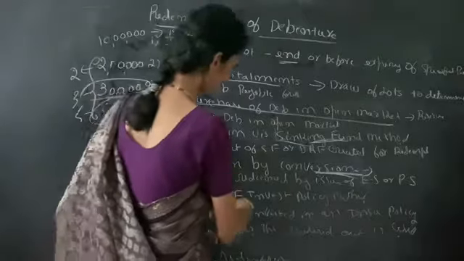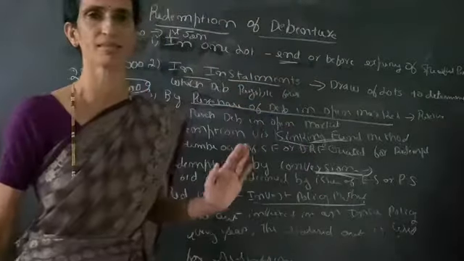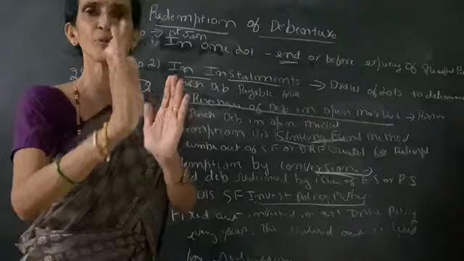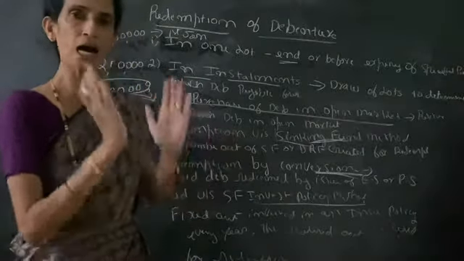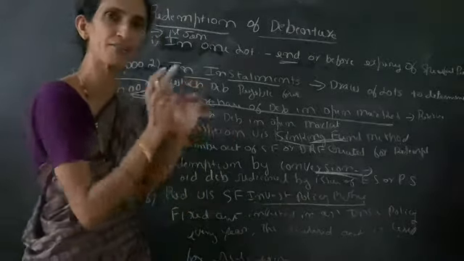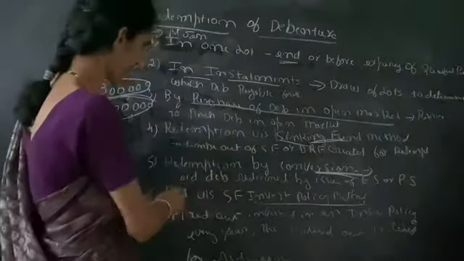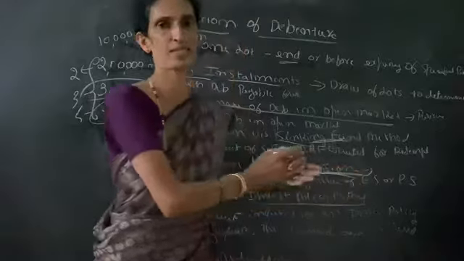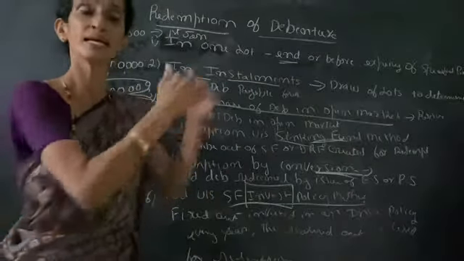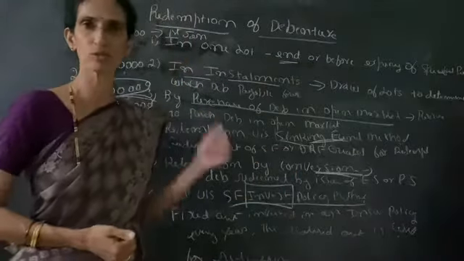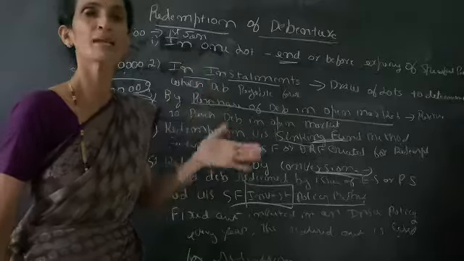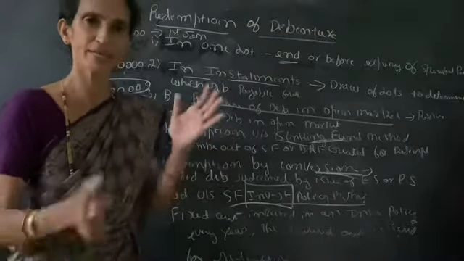The last one is redemption under sinking fund investment policy method. Under this method, we are investing a fixed amount every year in a policy. Just as you take a life insurance policy or a fire insurance policy, similarly there is a policy for debentures, which we call the sinking fund investment policy. The sinking fund investment policy means nothing but investing some amount in that policy. The company will invest the amount in a policy meant for the debenture holders, and after the expiry of that policy we get the sum of amount.